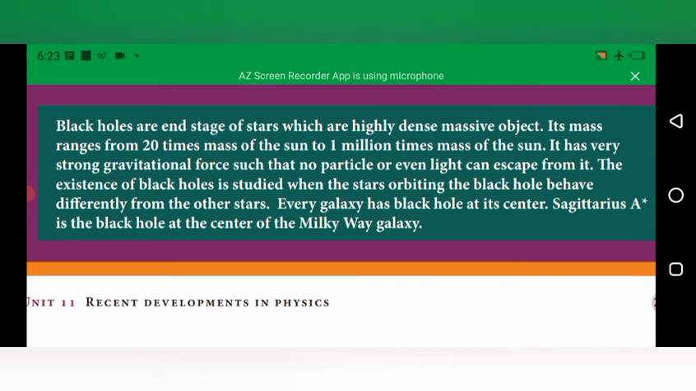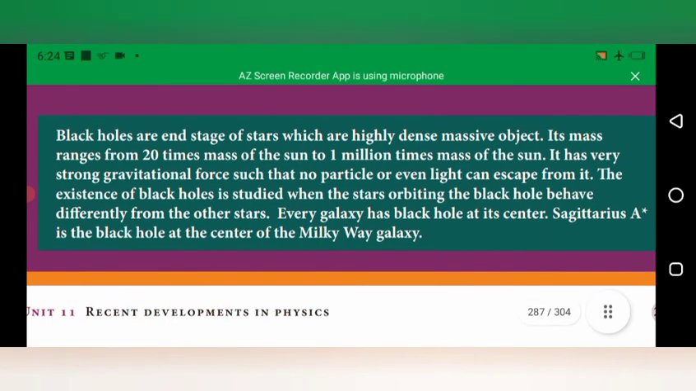The existence of black holes is studied through stars orbiting the black holes. And even now they are not just a prediction, they are discovered. Every galaxy has a black hole at its center. So in our Milky Way galaxy, Sagittarius A is the black hole which is present at the center of the Milky Way galaxy, that is our galaxy.